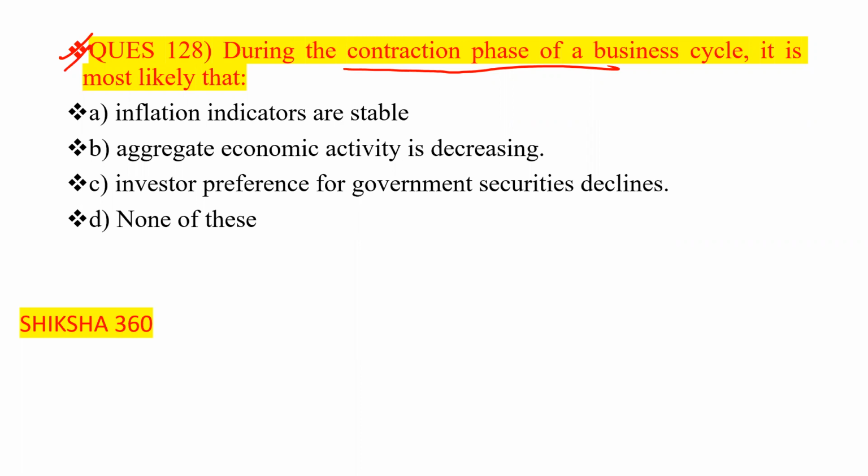Option C: investor preference for government securities declines. Option D is none of these. So what will happen during the contraction phase? The aggregate economic activity is decreasing. So option number B is the correct answer.